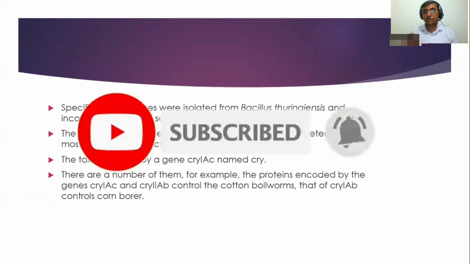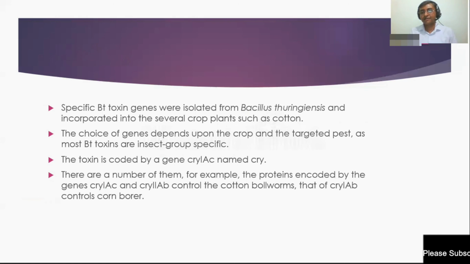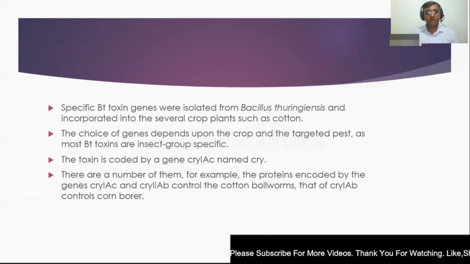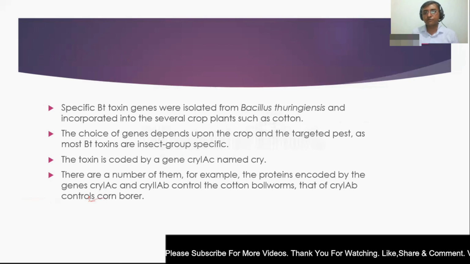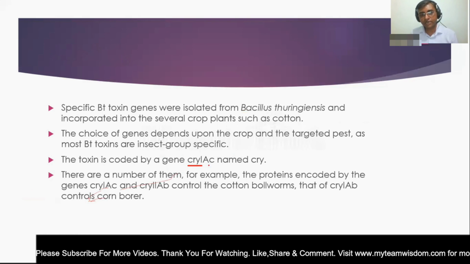And these specific BT toxin genes were isolated from the Bacillus thuringiensis, and they were incorporated into several crops. Okay, and these crops, they are resistant to those specific insects. The names of those specific genes are Cry1Ac.